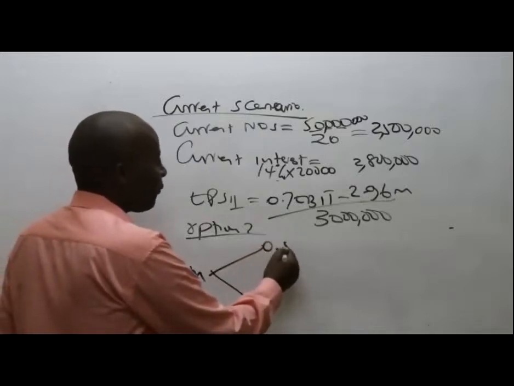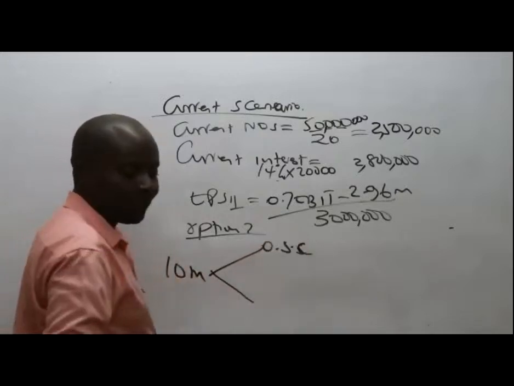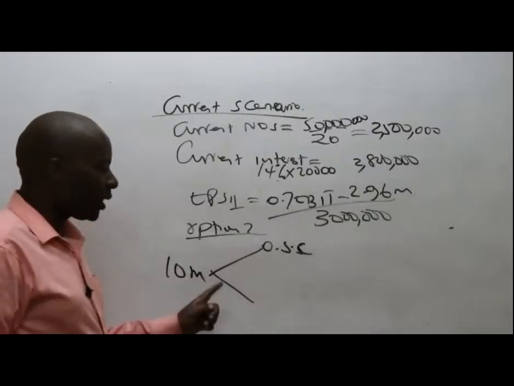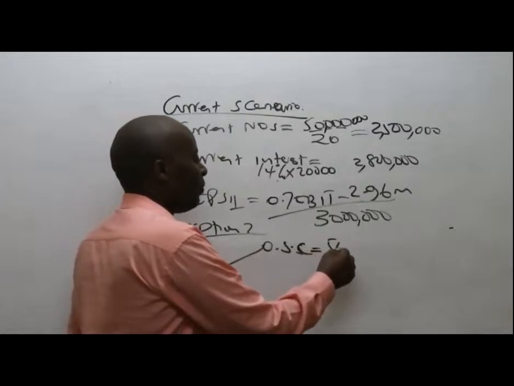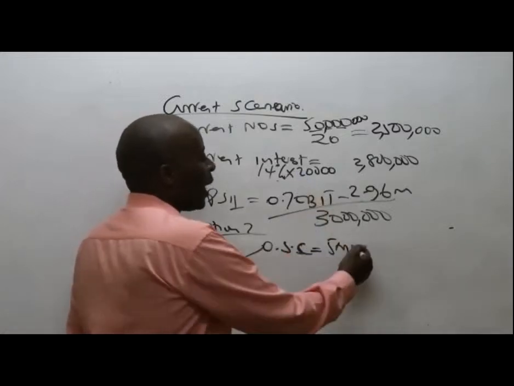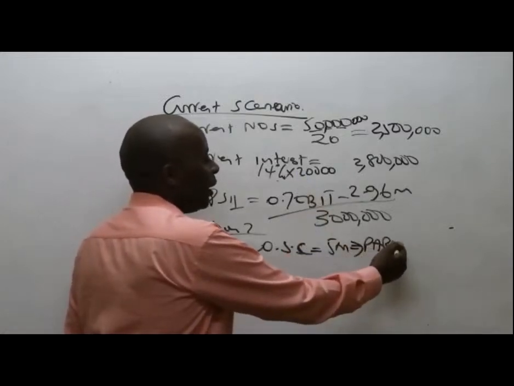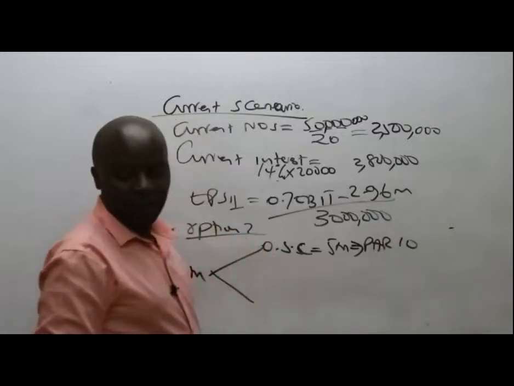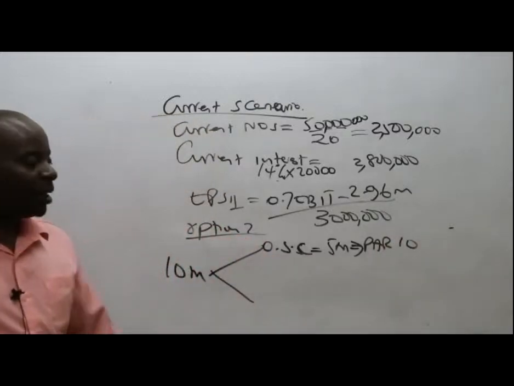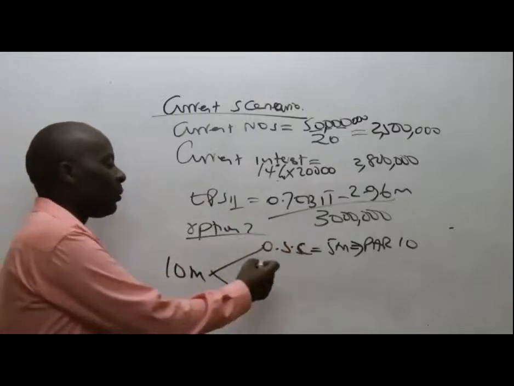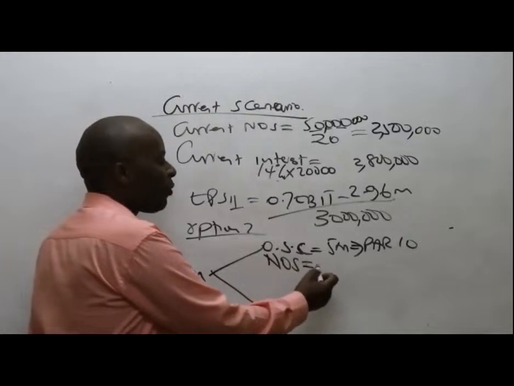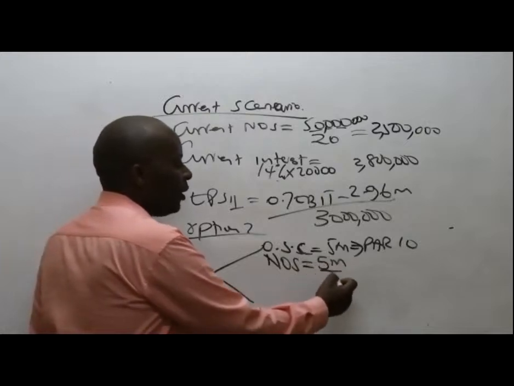This half goes to the ordinary shares. So we raise the half through the ordinary shares. Half means 5 million, and then they have given us the par value. Par is 10. So in this 5 million share capital to be raised, I'll be interested in getting the number of ordinary shares. So the number of ordinary shares here will be 5 million divided by 10.